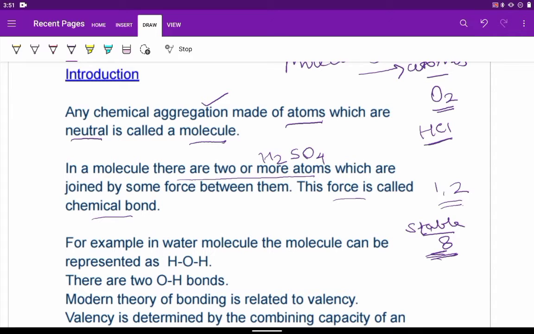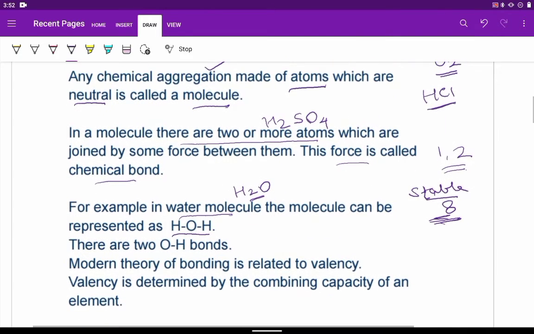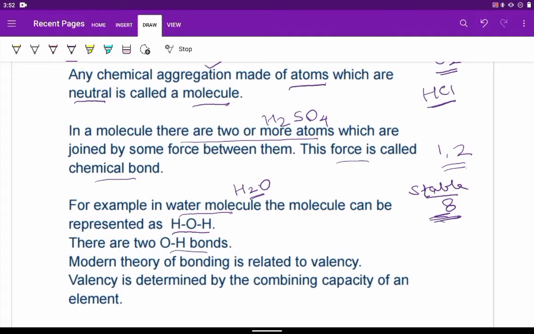For example, if you take water molecule H2O, the chemical formula is H2O, but it is represented as HOH, that is, with the oxygen atom at the center, two hydrogens are bonded. So there are two OH bonds. You can see one OH bond, another OH bond.